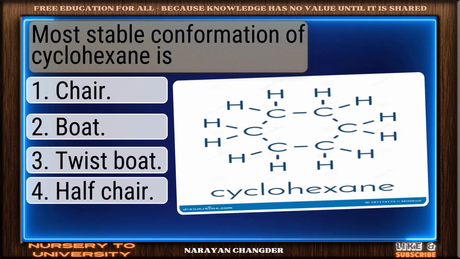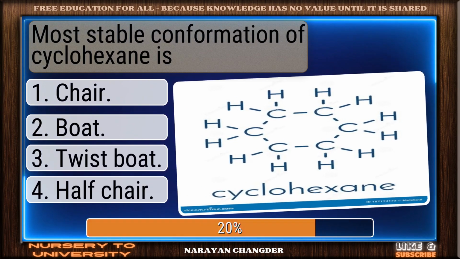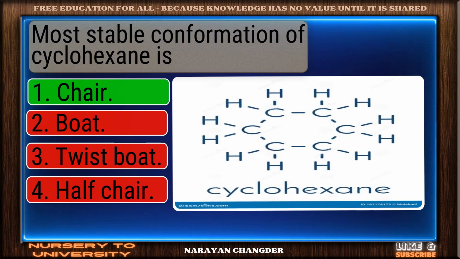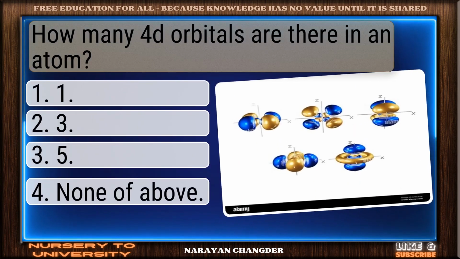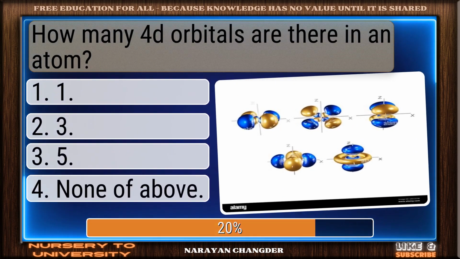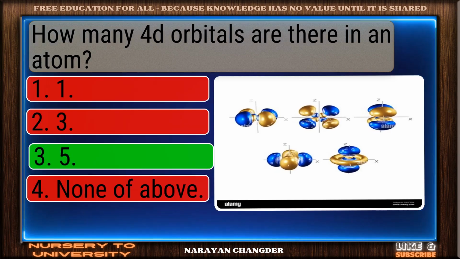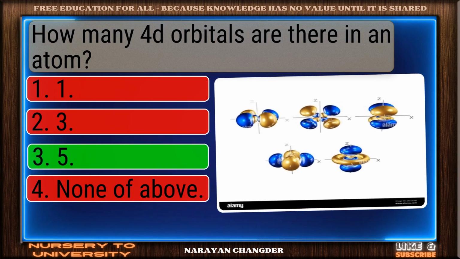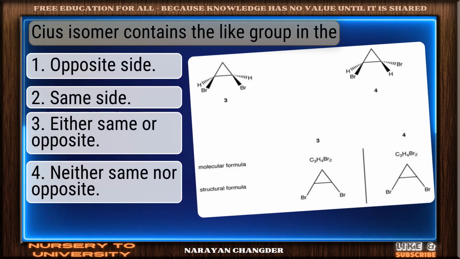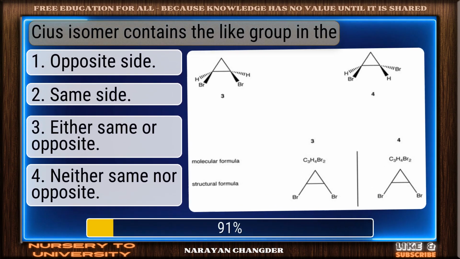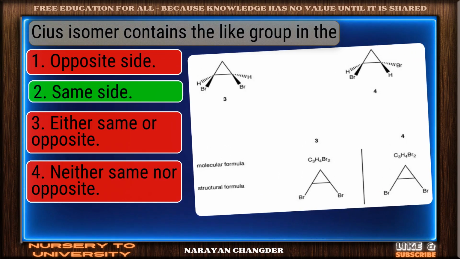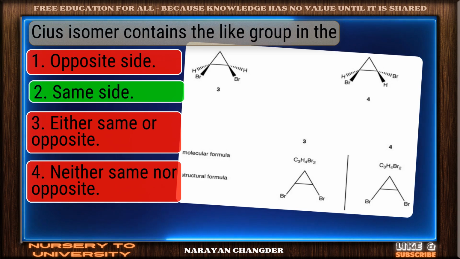Most stable conformation of cyclohexane is. Good job. Your answer chair works well here. How many 4d orbitals are there in an atom? You got it. Your choice 5 is right. Cis isomer contains the like group in the. Well picked. Same side is the correct answer.